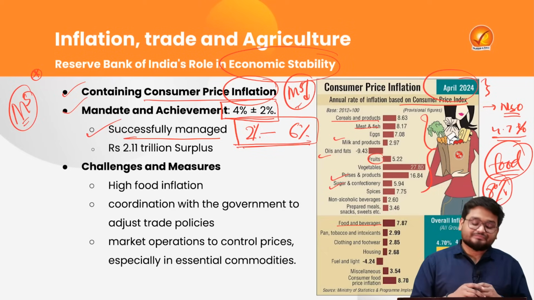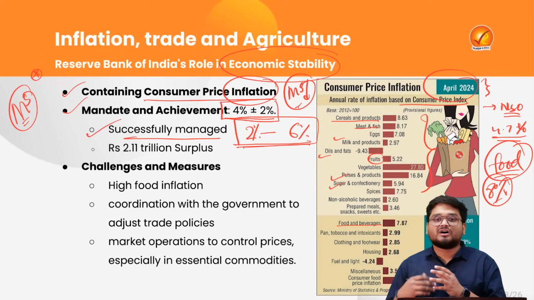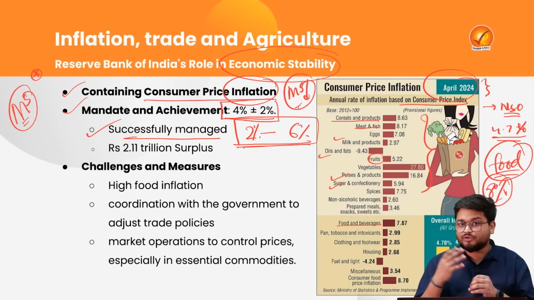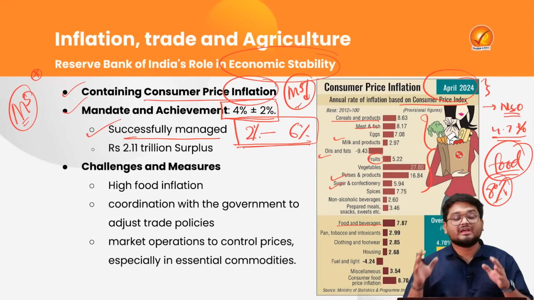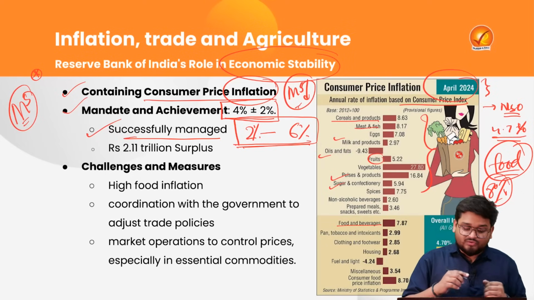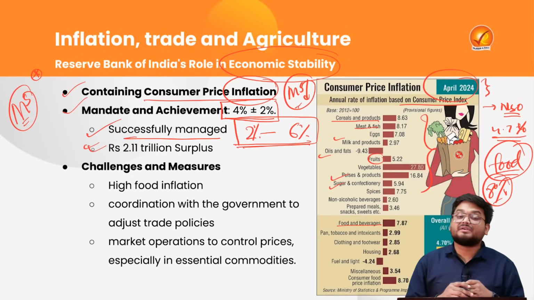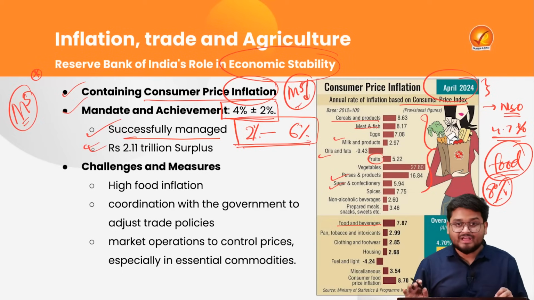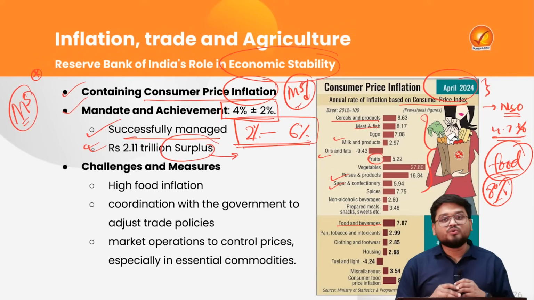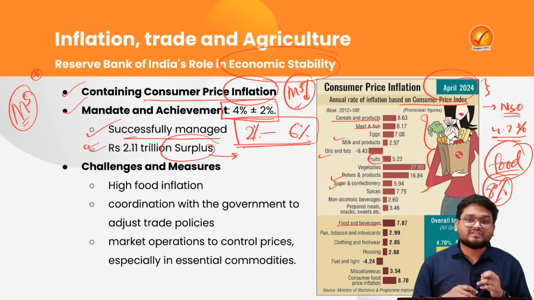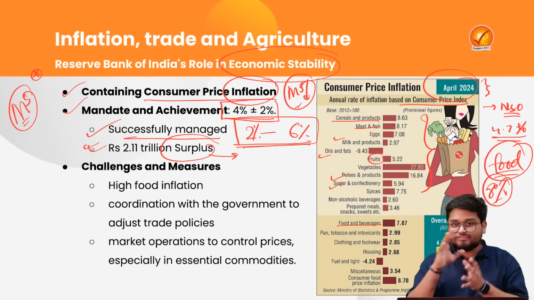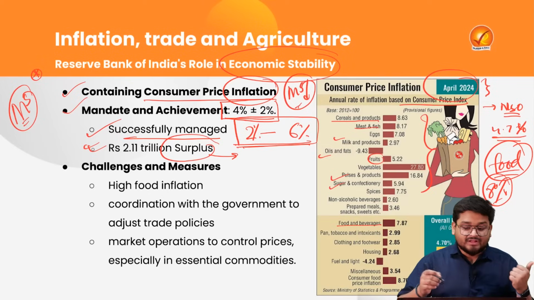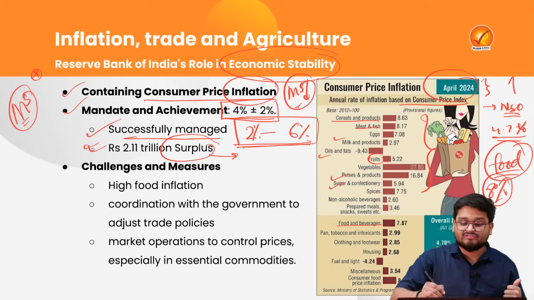Now you have to understand, when we talk about the target of the central bank of our country, this target is very strictly followed, and recently the RBI generated around rupees 2.11 trillion as a surplus, and it gave the same to the government of India. This is also known as the economic capital framework of the RBI, right? So the RBI on its front has managed to keep overall inflation below 6%, but food inflation has breached the RBI's inflation targets.